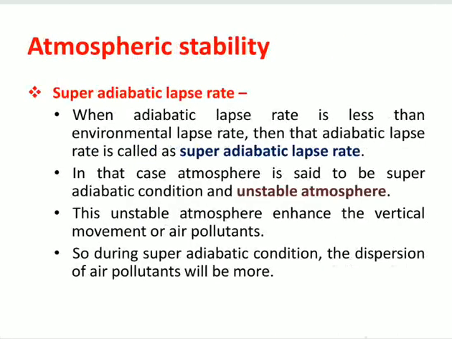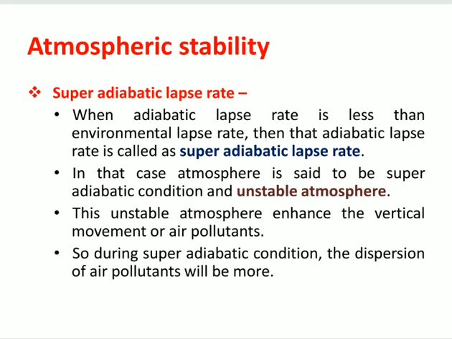Okay. Next one is the atmospheric stability. It means that based on the relationship between the normal lapse rate and the adiabatic lapse rate, the atmospheric stability has been defined. You can see that atmospheric stability depends upon the various positions of the adiabatic lapse rate, and these have been classified into two types. One is the super adiabatic lapse rate and the other one is the subadiabatic lapse rate.